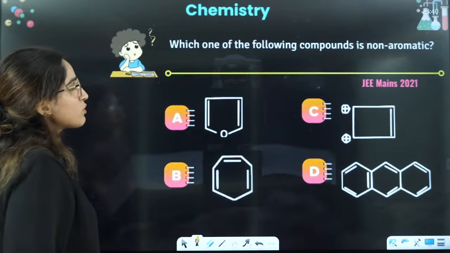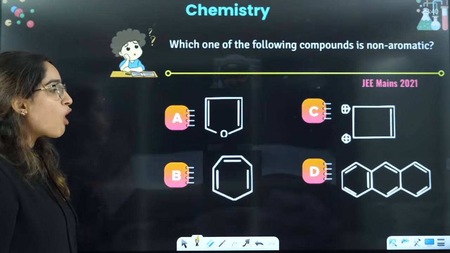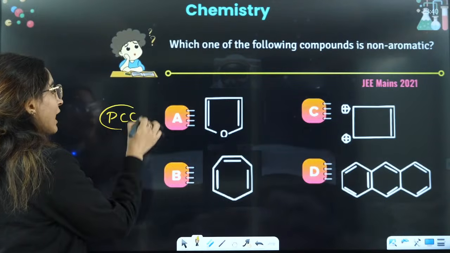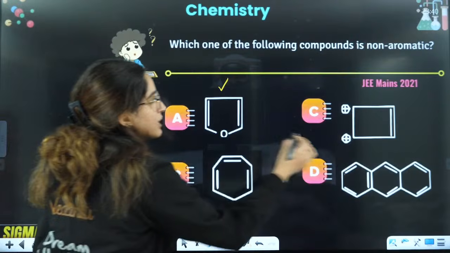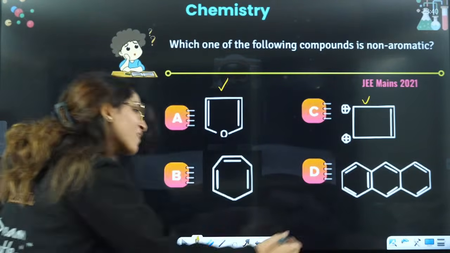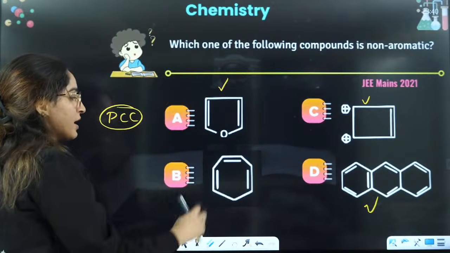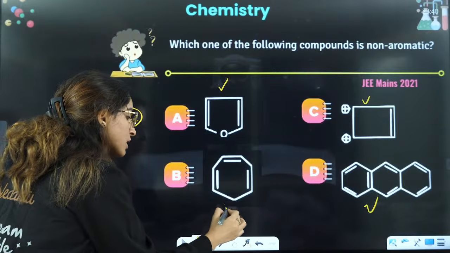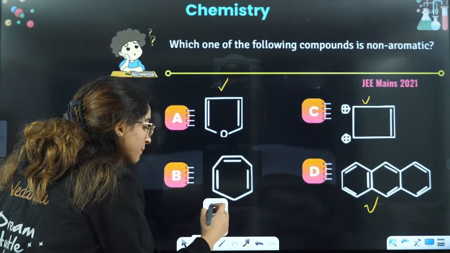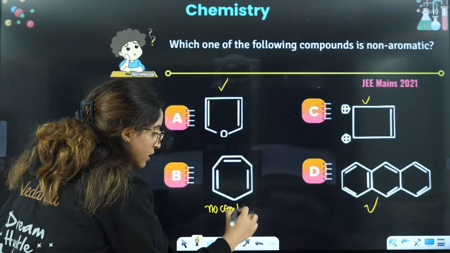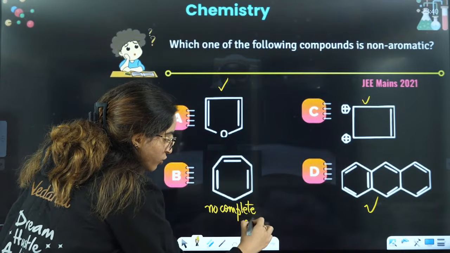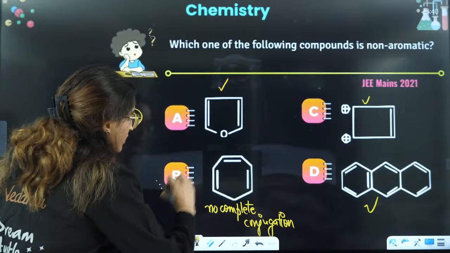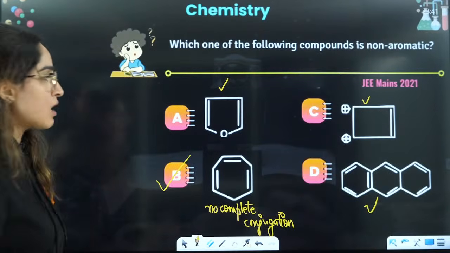Which of the following compounds is non-aromatic? Non-aromatic means not planar. So I can see, if PCC is not followed, that is non-aromatic. Here PCC is followed, here also PCC is followed, and here: double bond, single bond, double bond, single bond, double bond, single bond, single bond. There is no complete conjugation. So C is not the correct answer here.